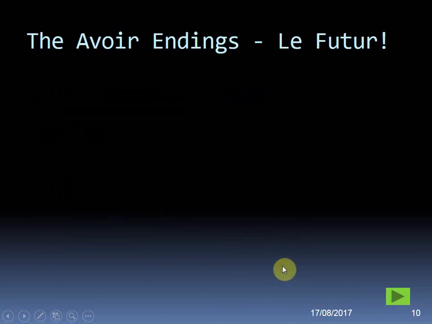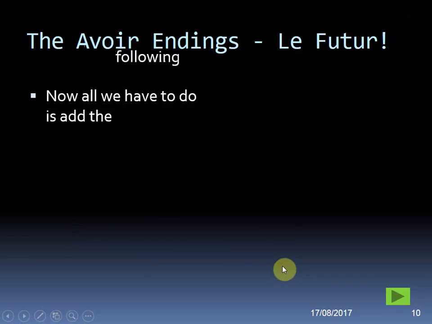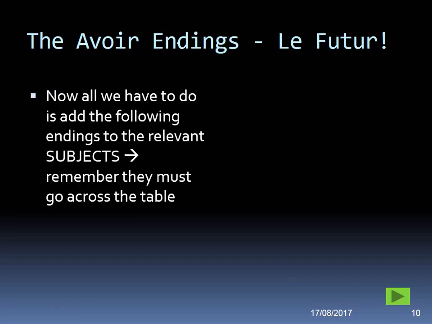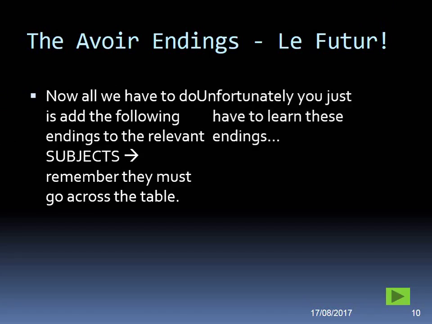Okay, let's move on. We now have to add the following endings to the relevant subjects. All right. So if you know your present tense of avoir, so j'ai, tu as, il a, etc., you know where these are going to come from. There's only a slight tweak that we make with the nous and the vous forms.